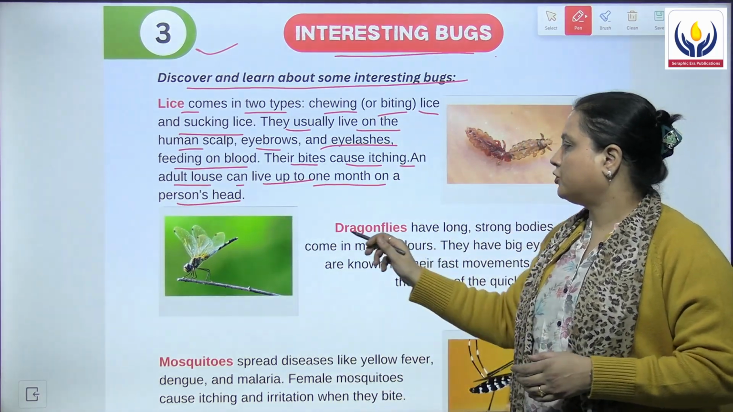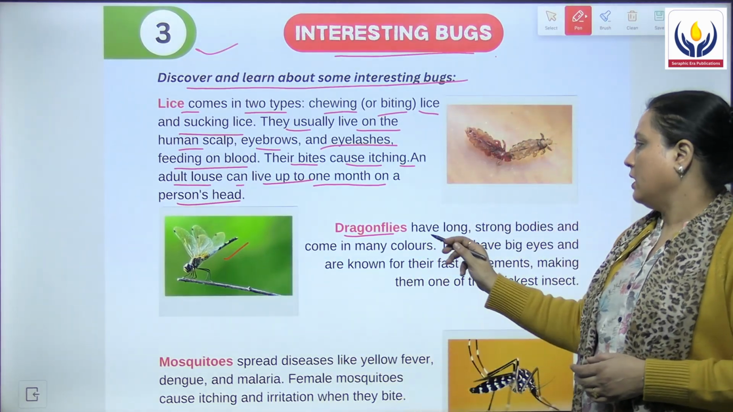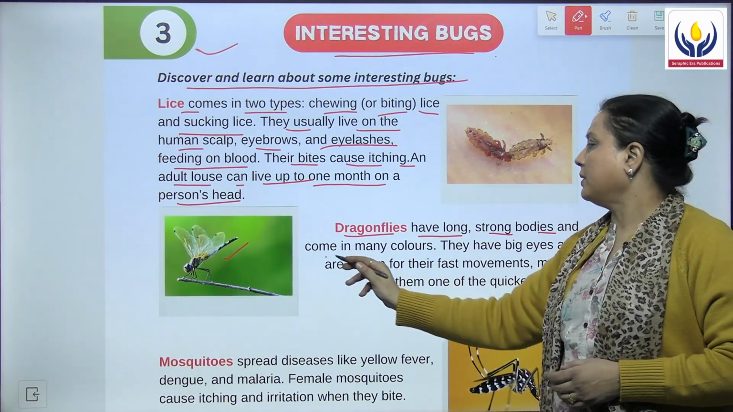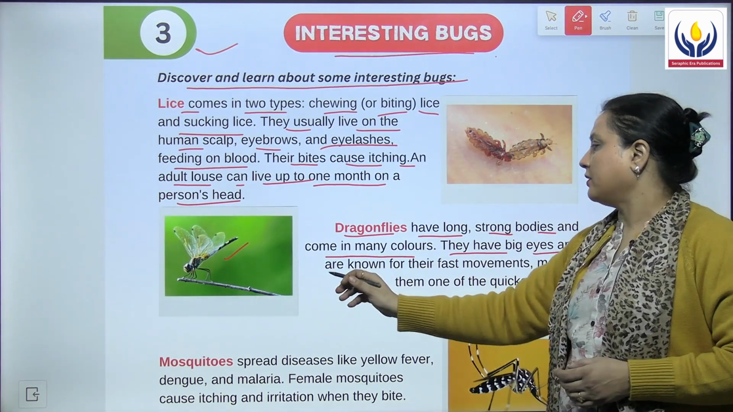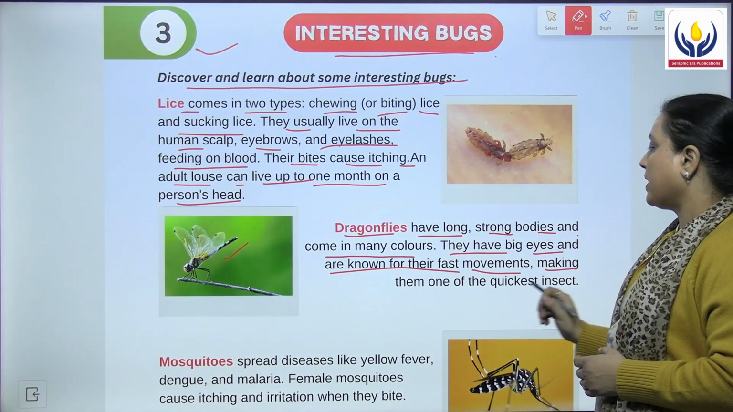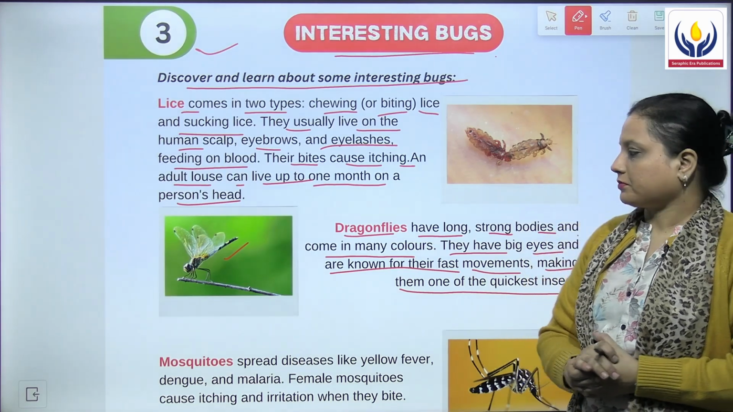Next we have dragonflies. This is a dragonfly. They have long, strong bodies and they come in many colors. They have big eyes and they are known for their fast movements, making them one of the quickest insects.